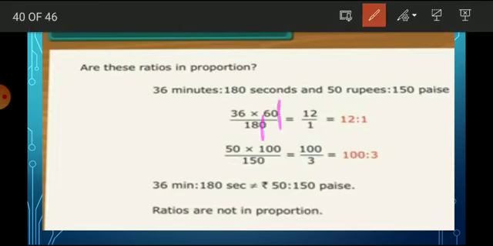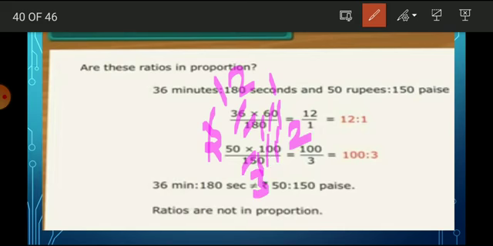10 will be cancelled. 3 6s are 18, 1 6 is 6, 1 3 is 3, 12 3s are 36, so 12 is to 1. Then after that, 150. 3 3s are 9, 3 5s are 15, 2 5s are 10. Here we can't divide it further. So after that, 50 into 200, then divided by 3. So these ratios are not equal, so this is not a proportion.